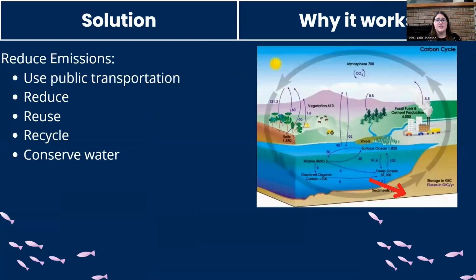The main solution to this is reducing emissions. There are many ways to do this, including reducing energy consumption and recycling. Reducing emissions works not because it actively removes CO2, but because it allows time for natural buffering processes to occur.